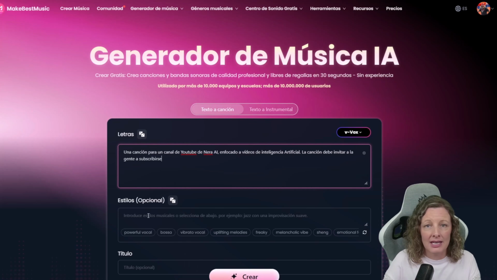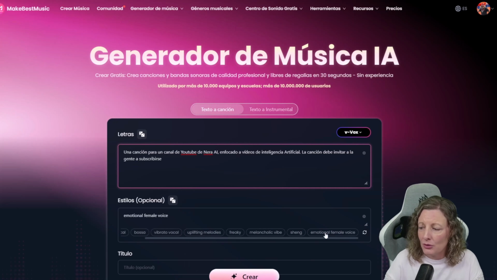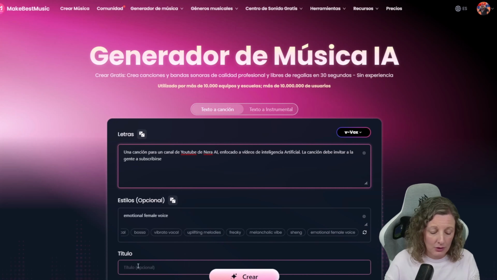Here we can choose any wide variety of style we want, from powerful vocal tracks, bossa, or a vocal vibe. Well, a whole ton of different songs, and here there's even a little scroll bar to show even more options. Let's go ahead and select, I don't know, well, let's try an expressive and emotional female voice. And for the title, we will set it as Nera's Song. Now, let's click on the Create button.